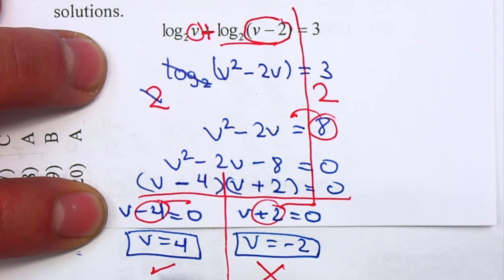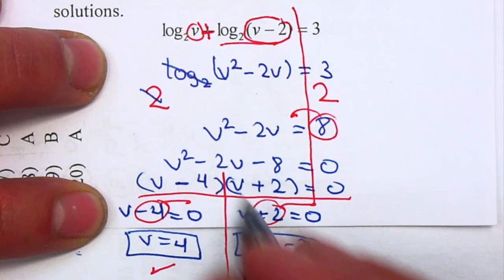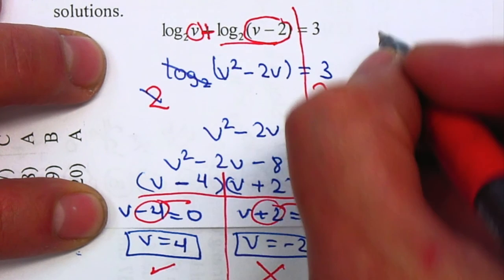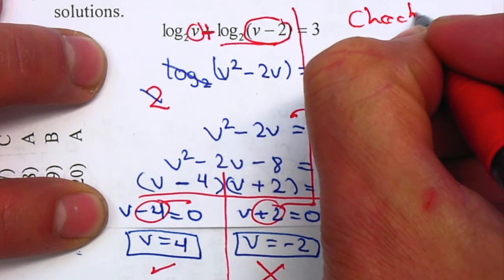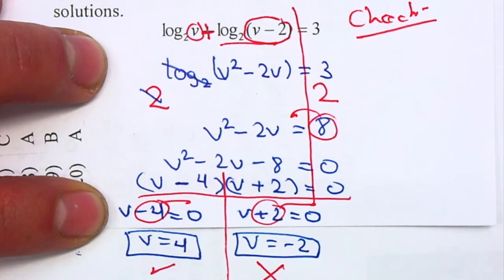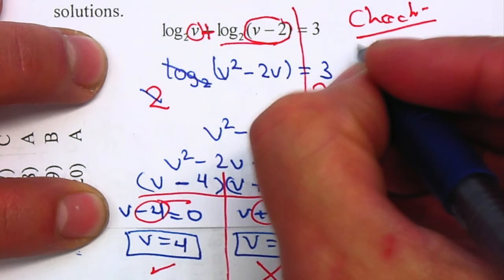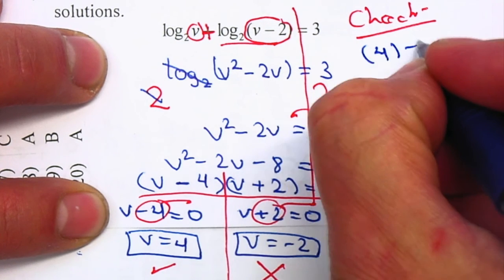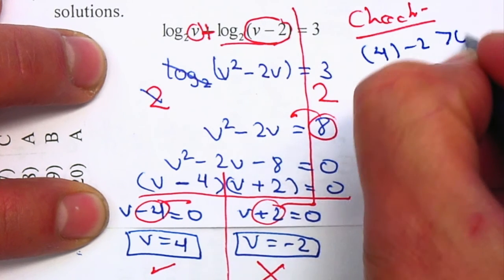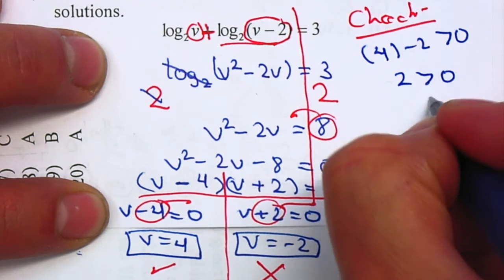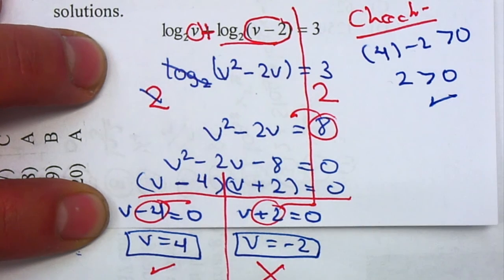On your test, if you give me both, you will only get half of the credit. You can check mentally, or you can just check on the side. So let's check the 4. It will be 4 minus 2. It has to be bigger than 0. 2 is bigger than 0? Yes.